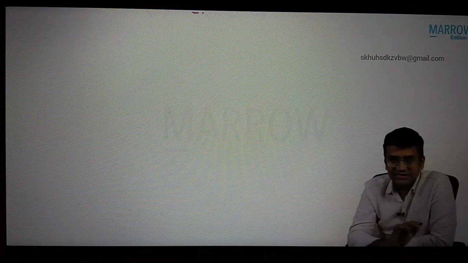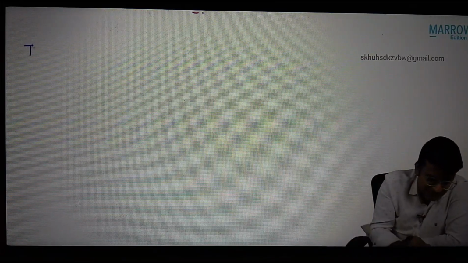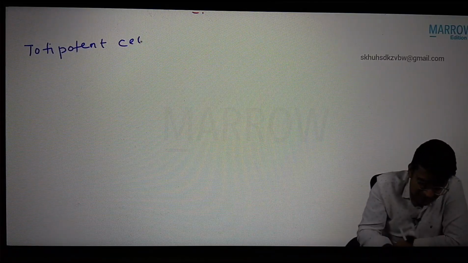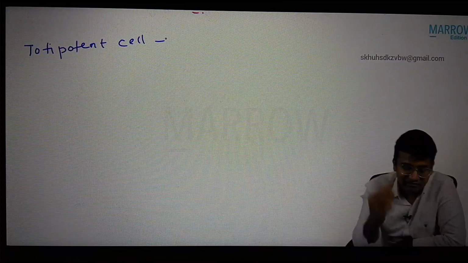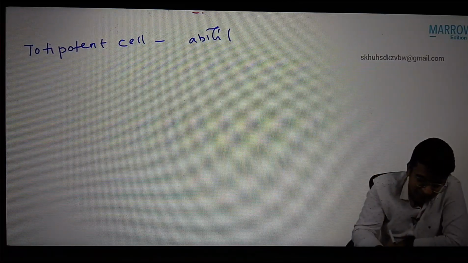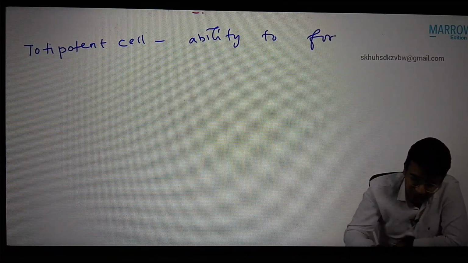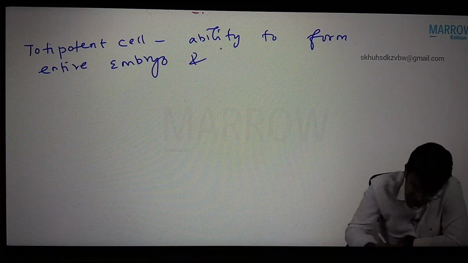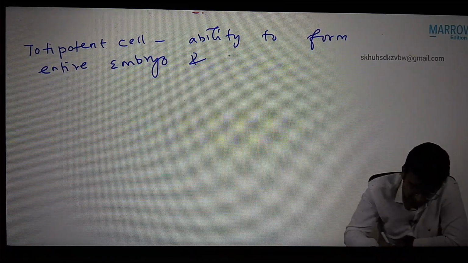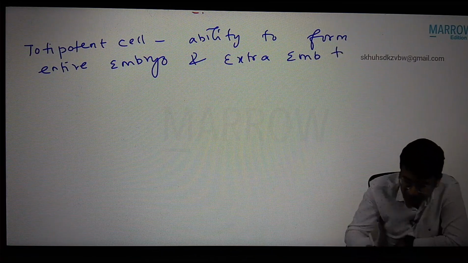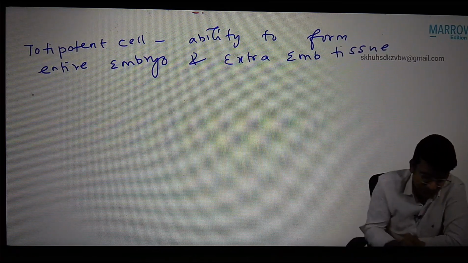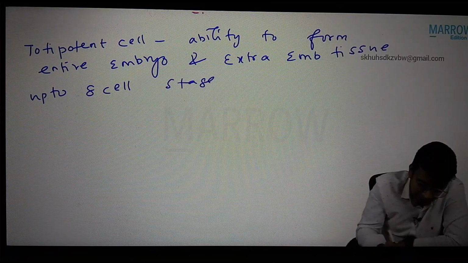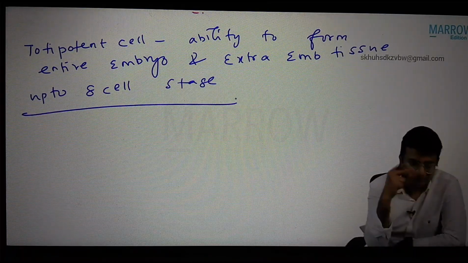Now we're going to see some more terminologies. Number one, totipotent cells. Totipotent cells have the ability to form the entire embryo and the extraembryonic tissue. Up to the 8 cell stage, each cell has totipotency.